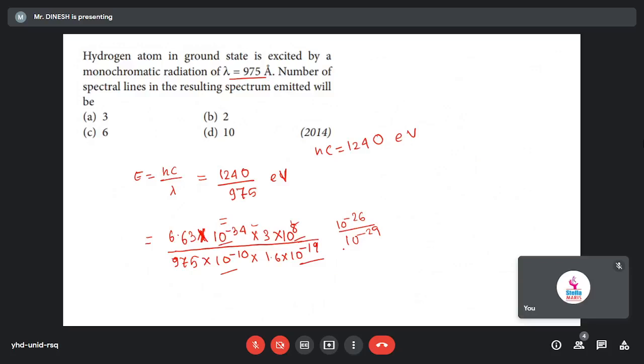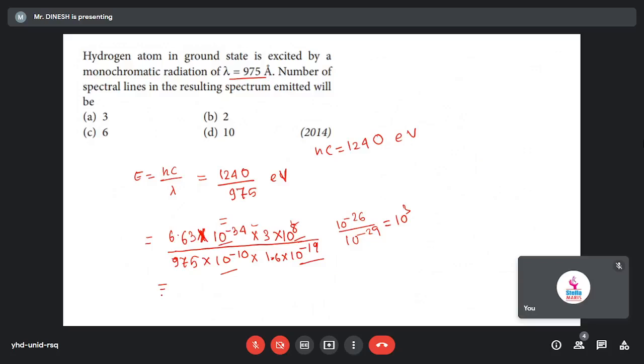We are adding the powers, so these will be 10 power 3. We have completed the powers. Now the remaining numbers you can multiply and tell me what we get, or I'll multiply and tell you. Just wait, I'll open the calculator on my mobile.